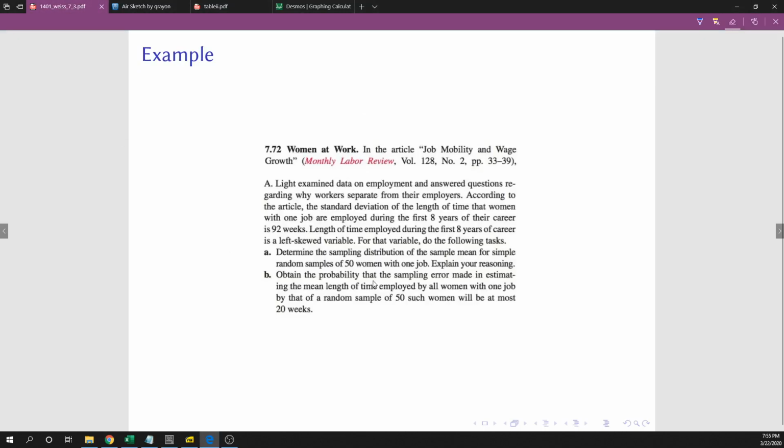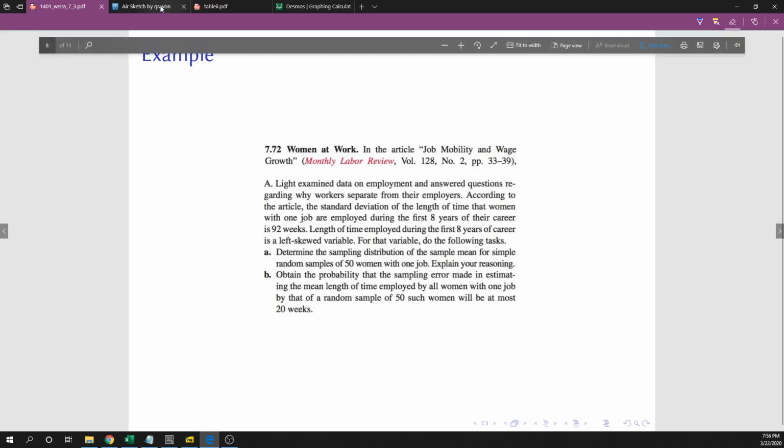All right, it says part B, obtain the probability that the sampling error made in estimating the mean length of time employed by all women with one job by that of a random sample of 50 such women will be at most 20 weeks. Okay. All right.